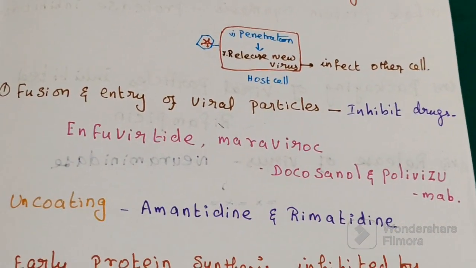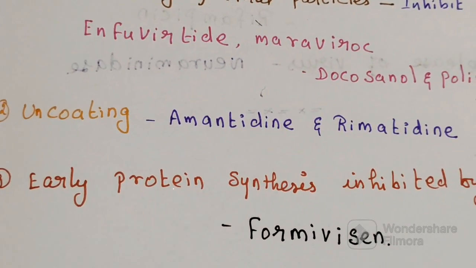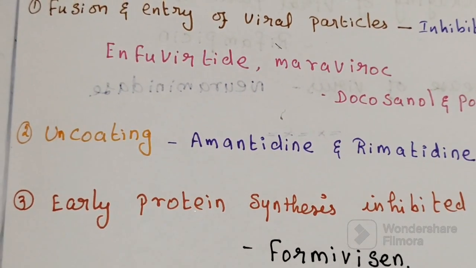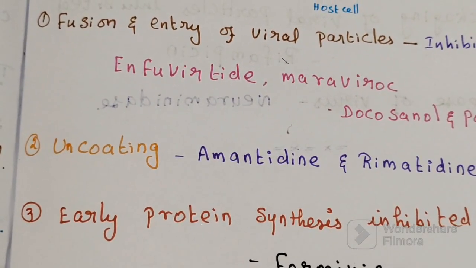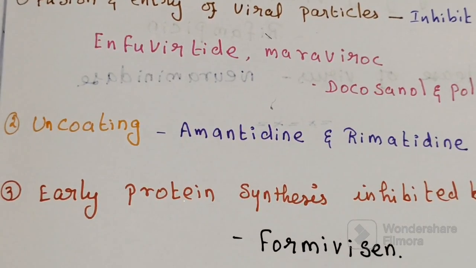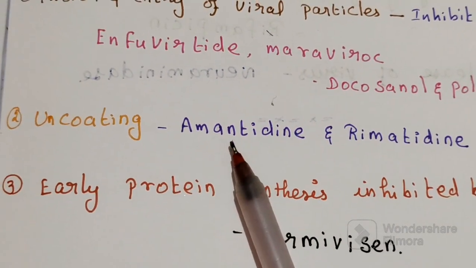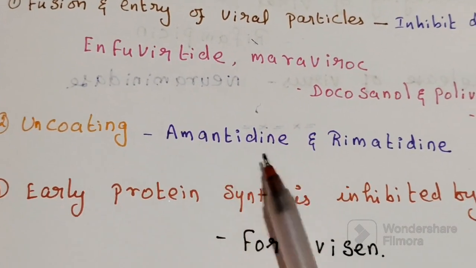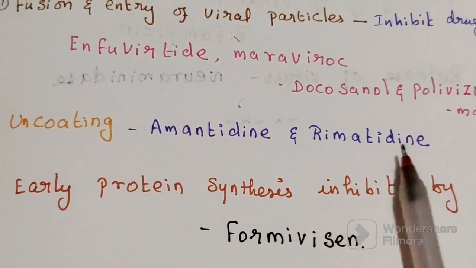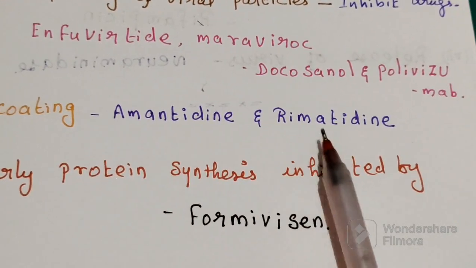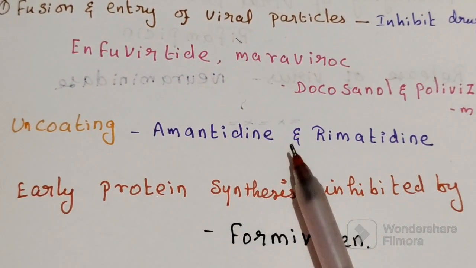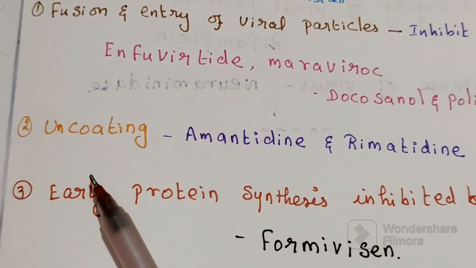Second step, uncoating. Uncoating is inhibited by the antiviral drugs amantadine and rimantadine. These are the two drugs inhibiting uncoating.